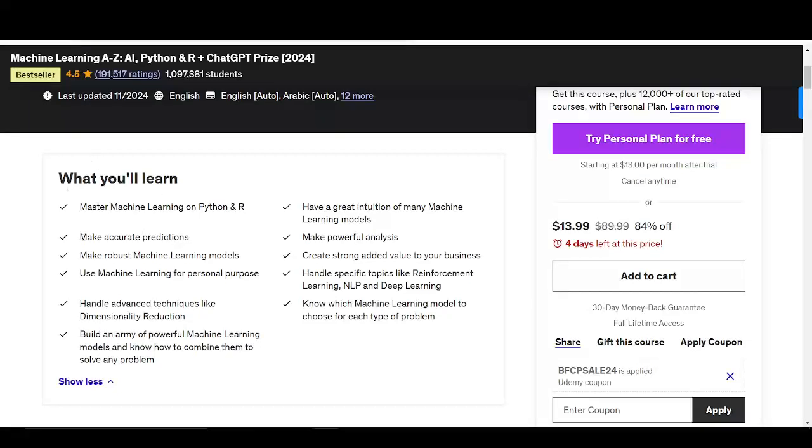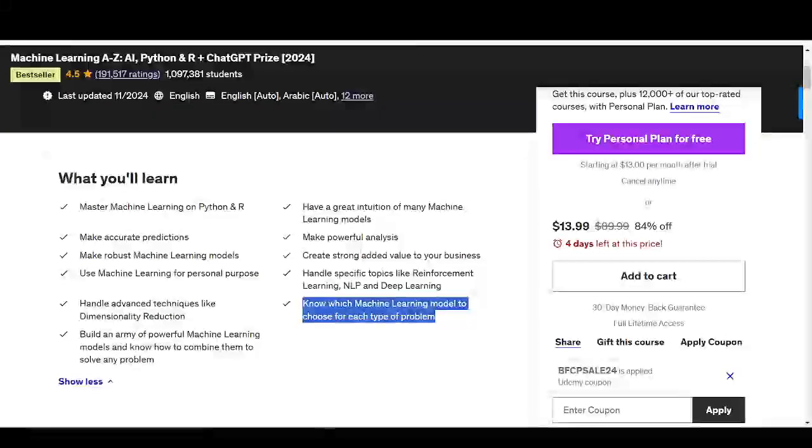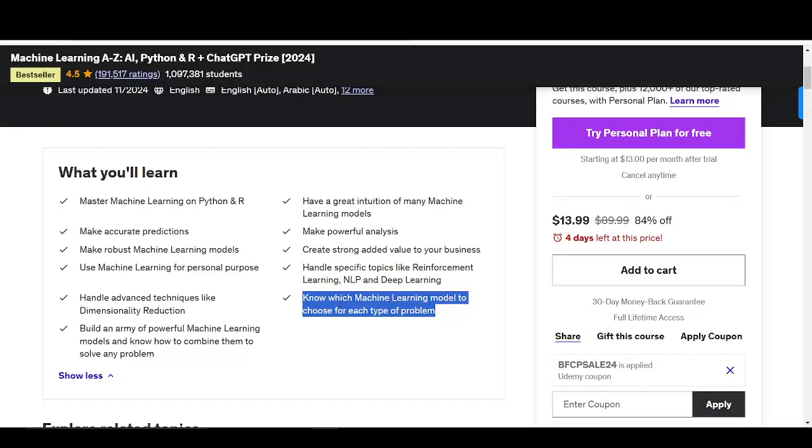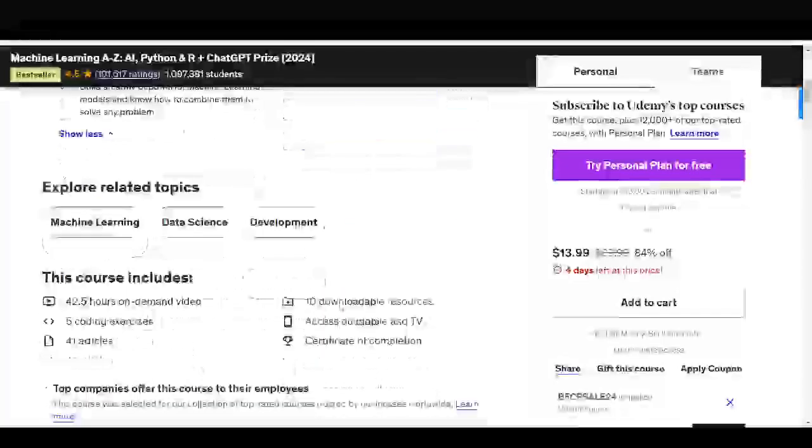Okay, so these are the things you are going to learn. Master machine learning on Python and R programming, make accurate predictions, make robust machine learning models, make powerful analysis. I'm just picking them randomly. Know which machine learning models to choose for each type of problem. Exactly. So you should know which one to use. Maybe you have to use Python, or you have to use R, or any other models. So this course will put you through all of those.